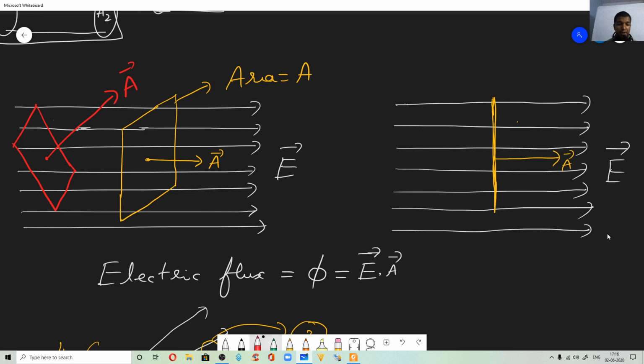Now one more area. Now for one more area, if you see the edge, how many field lines are crossing? So ignore these two. Ignore the edge which is passing through the edge.